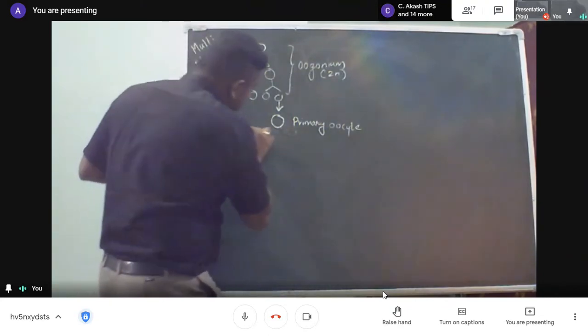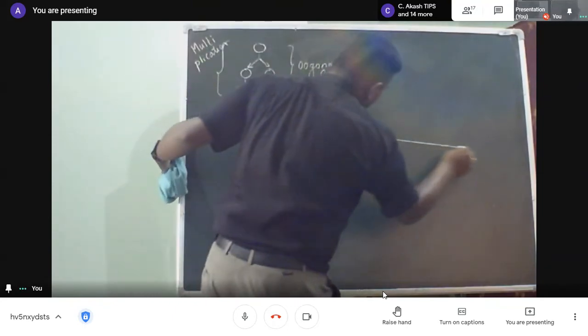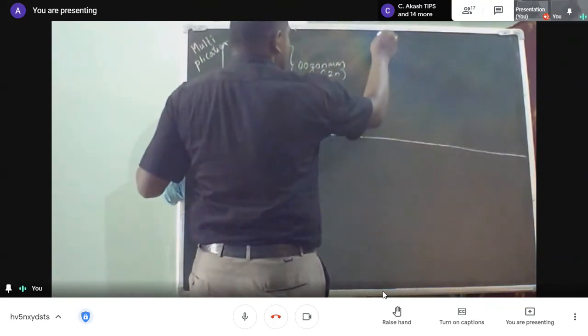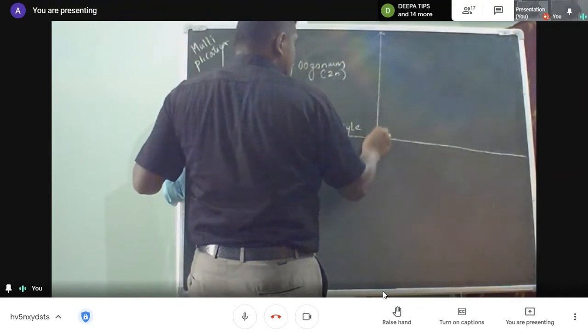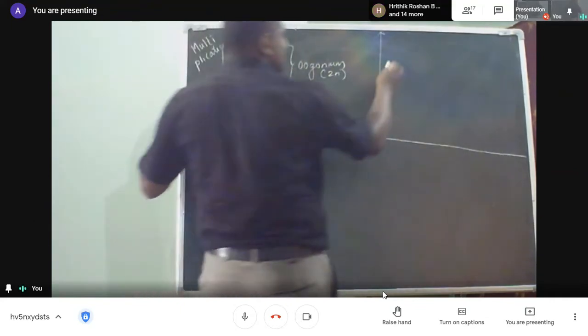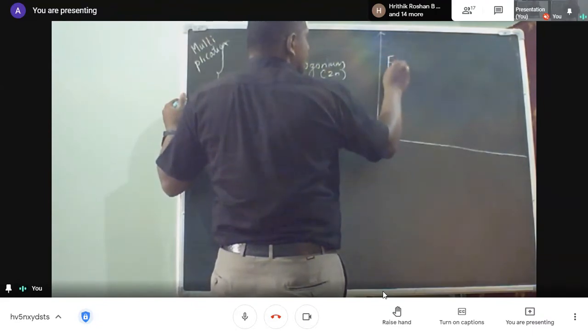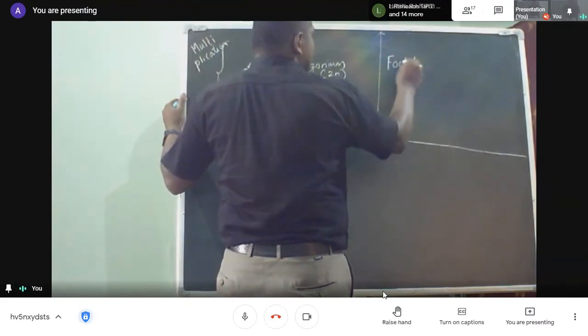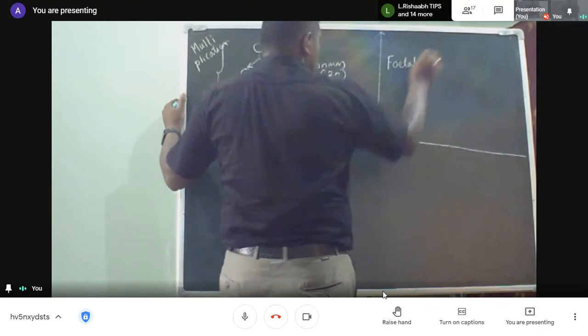Where do all these events occur? All these events occur in your fetal life. That means when you are in the mother's womb, all these events are occurring.